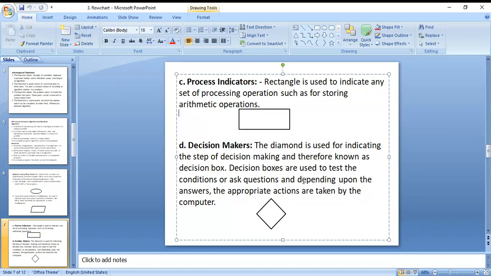Decision boxes are used to test conditions or ask questions, and depending upon the answer, the appropriate actions are taken by the computer.